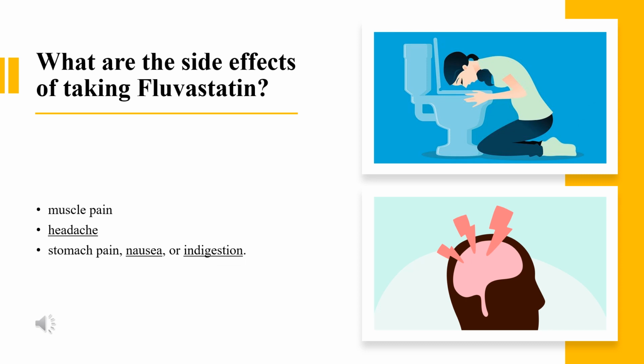What are the side effects of taking Fluvastatin? Common Fluvastatin side effects may include muscle pain, headache, stomach pain, nausea, or indigestion. In rare cases, Fluvastatin can cause a condition that results in the breakdown of skeletal muscle tissue. This may lead to kidney failure. Call your doctor right away if you have unexplained muscle pain, tenderness, or weakness, especially if you also have fever, unusual tiredness, or dark-colored urine.